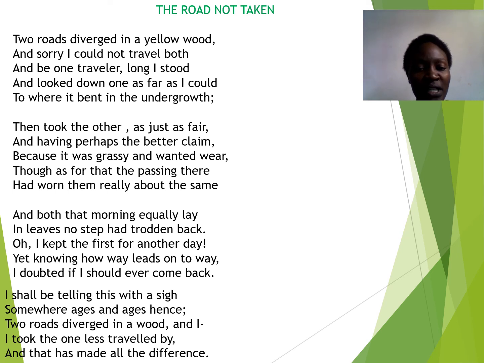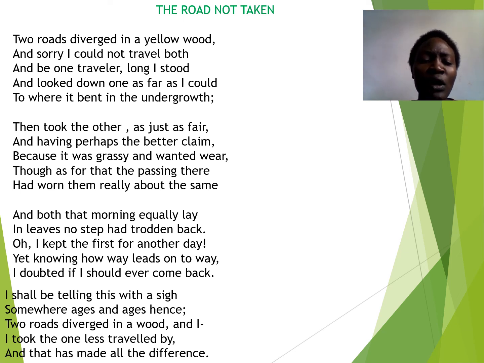And then we ask ourselves, I saw these two roads diverged in a wood, and I took the one less traveled. They have repeated this I and I so that they can create emphasis that it was not any other person, but the man in that poem, the persona, who took the road that was less traveled. So I and I creates emphasis. So that is repetition. And we know that repetition brings what? Musicality. It brings about rhythm in a poem. And rhyme also brings rhythm in a poem.